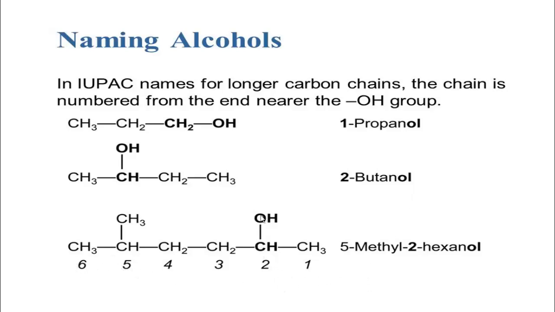From this side the hydroxyl group is nearer the end, so numbering should start from the left side, and this is a compound of 6 carbons. So what will its name be? Also there is a prefix 5-methyl. So 5-methylhexan-2-ol, or 2-hexanol.